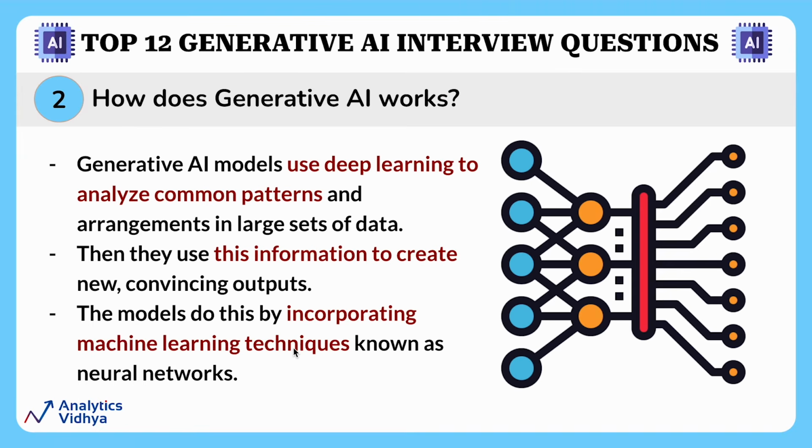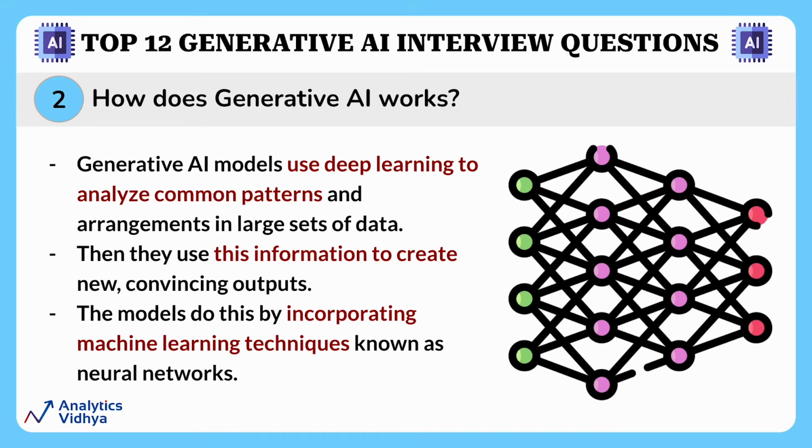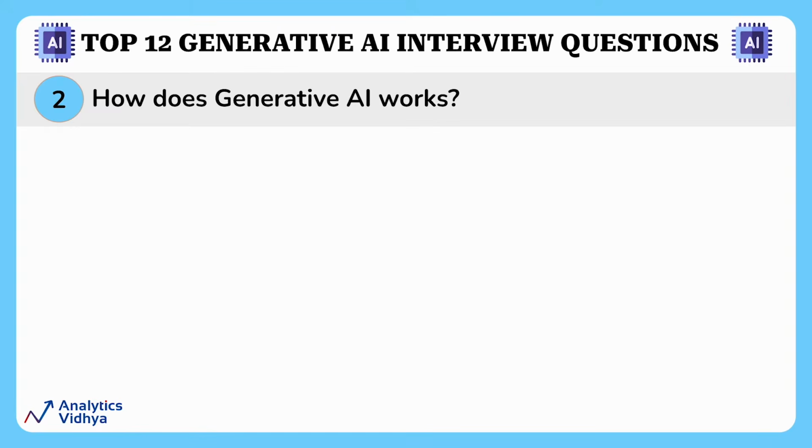So our next question is about how generative AI works. The GenAI models use deep learning to analyze common patterns and arrangements in large sets of data. Then they use this information to create new, convincing outputs. Deep learning is nothing but a complex process of computing that entails neural networks. And these neural networks are deeply inspired by the way our human brain processes and interprets information, and then learns from it over time. Now, let's break down the process of how a generative model is trained and how it works.